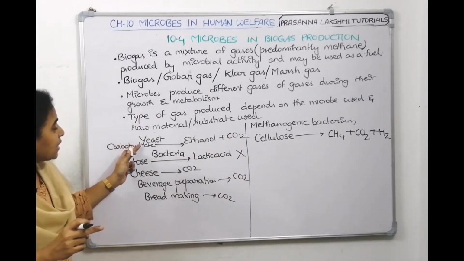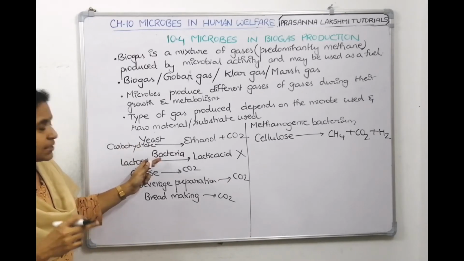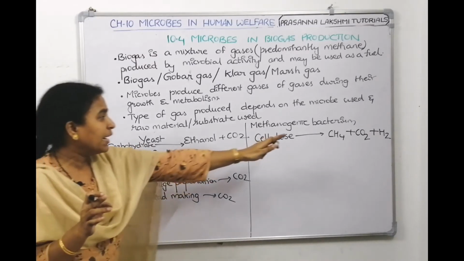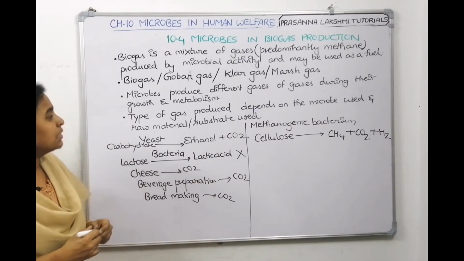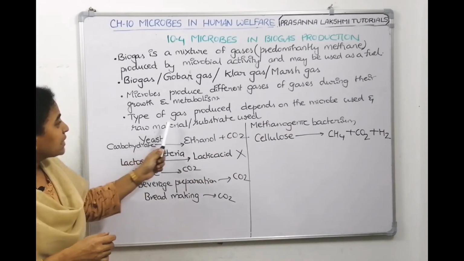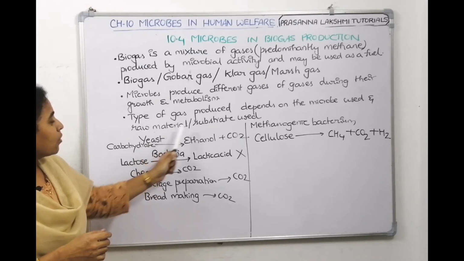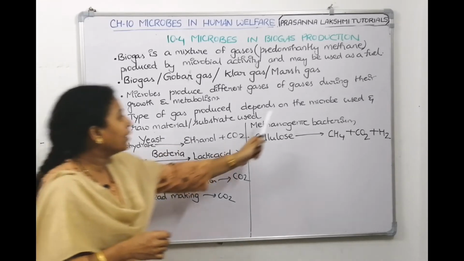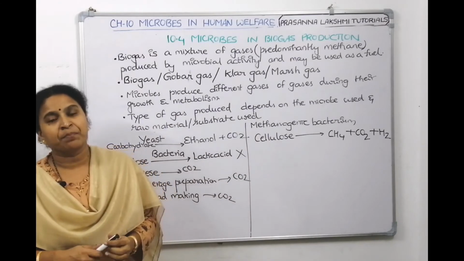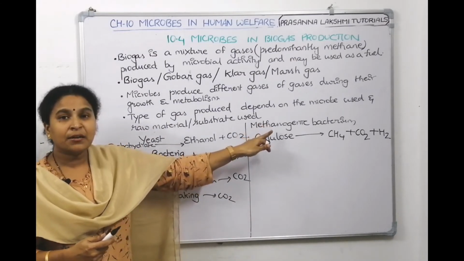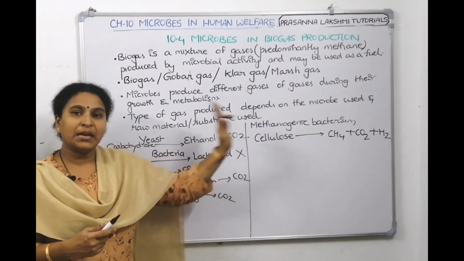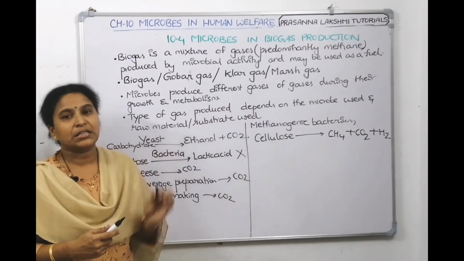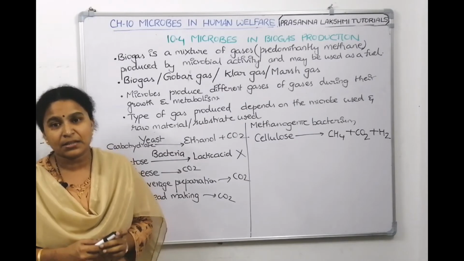And if yeast or bacteria acts, what do you get? We don't get methane like that there, we get carbon dioxide. So that's why NCERT says, which type of gas comes depends upon what raw material you are choosing, what microorganism you are choosing. If you are choosing methanobacterium and the raw material is cellulose, cow dung, then methane, the biogas will be obtained. Understood? Take a screenshot fast.